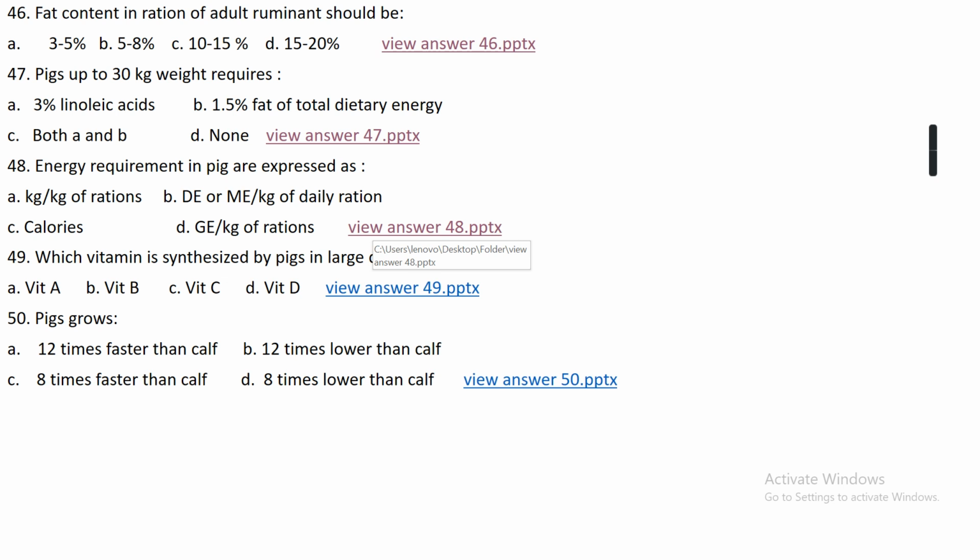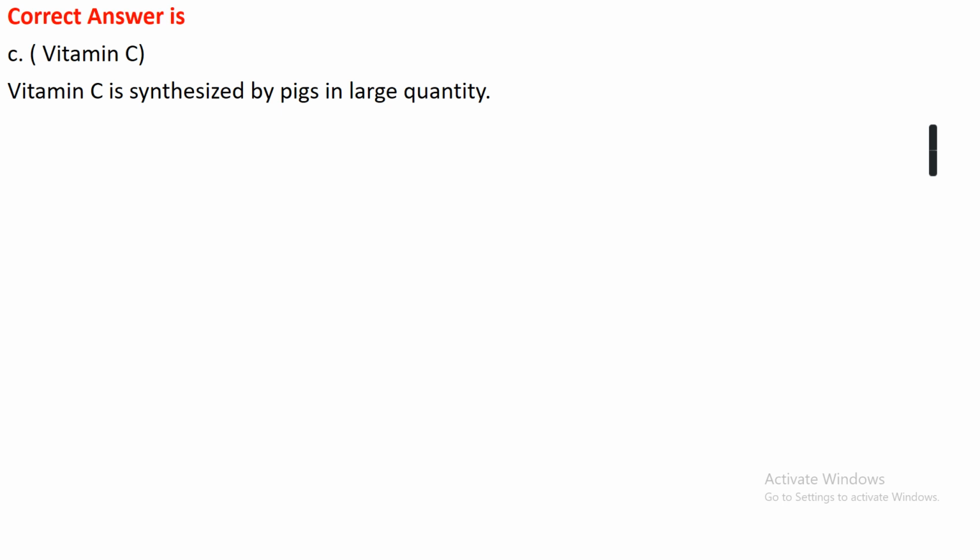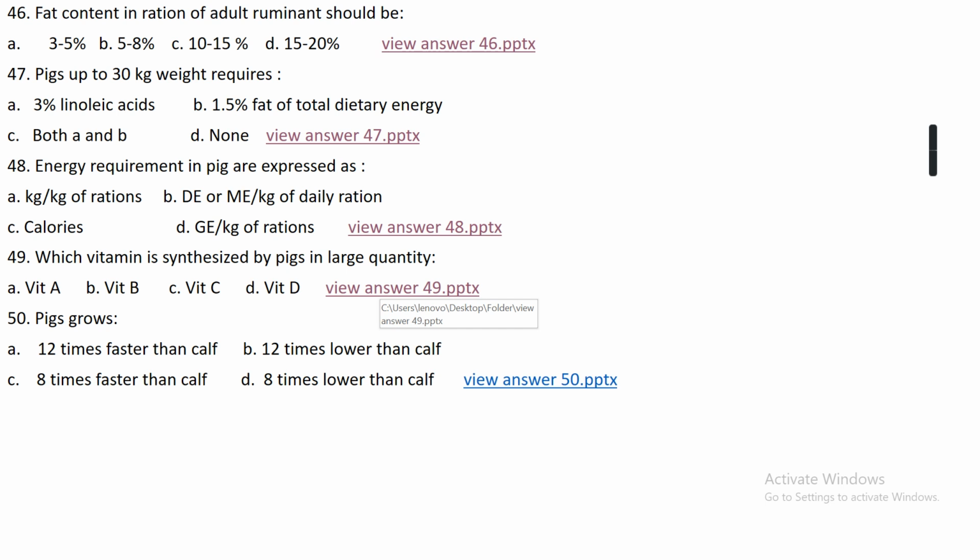Okay. Question number 49. Which vitamin is synthesized by pig in large quantity? Option A, that is vitamin A. Option B, that is vitamin B. Option C, that is vitamin C. Or option D, that is vitamin D. The right answer is option C, that is vitamin C. Vitamin C is synthesized by pig in large quantity, so vitamin C does not need to be supplied externally in the pig ration.